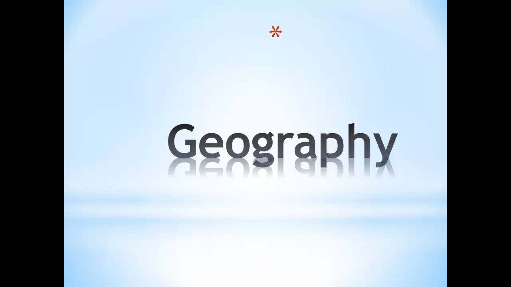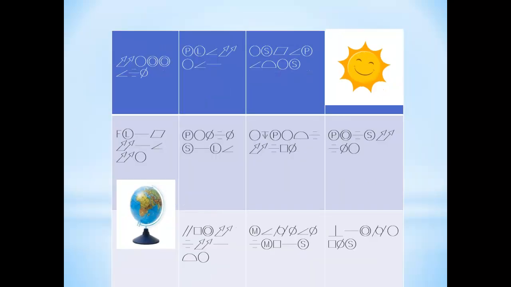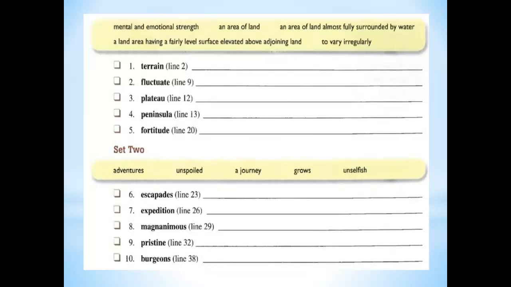So can you predict today's topic? Yes, this is about geography. We'll learn advanced vocabulary according to this topic, and we will just scaffold all of this vocabulary till the end of the lesson. Let's start from the very first one. So, first one is about new words. This is terrain, fluctuate, plateau, peninsula, fortitude, escapade, expedition, magnanimous, pristine, and burgeon.